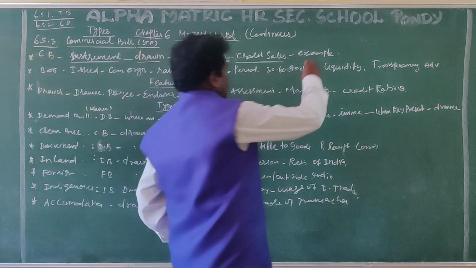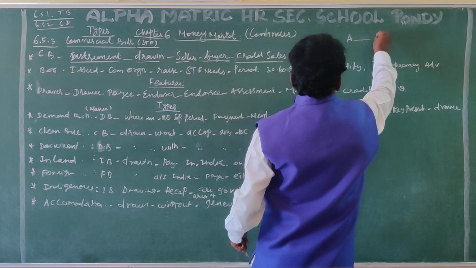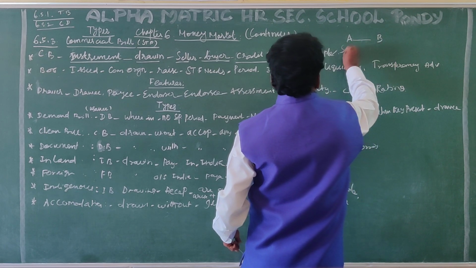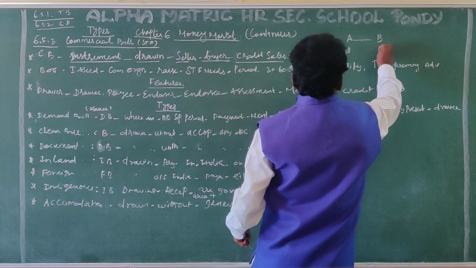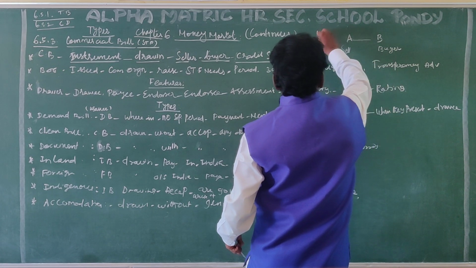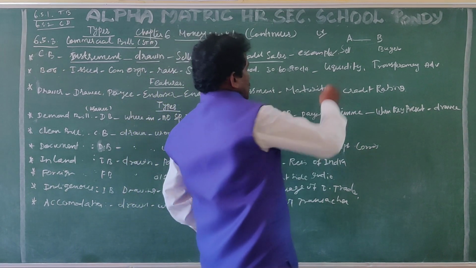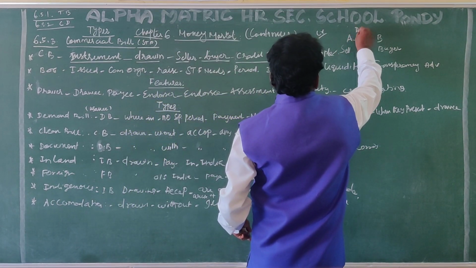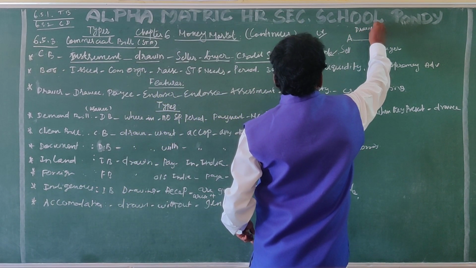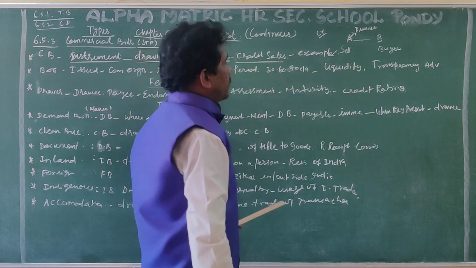For example, A is a seller of a commodity. B is a buyer of the commodity. The transaction is on credit basis. So here A is a drawer of the bill of exchange, that means the commercial bill.